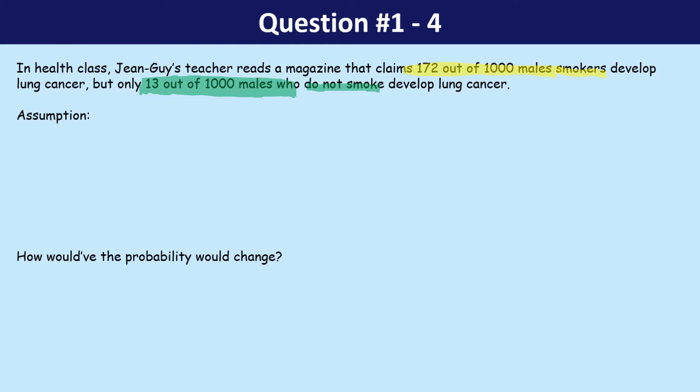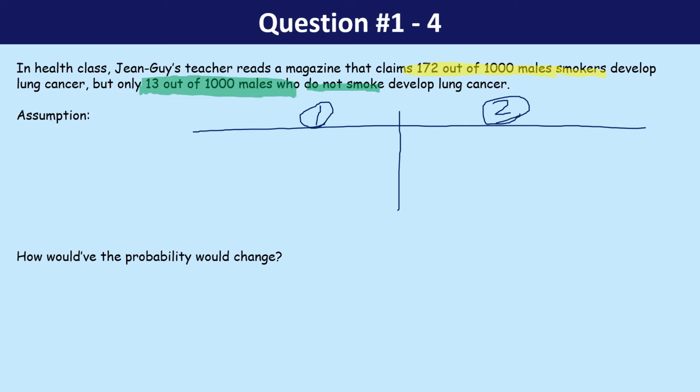So if you think about it from the statistics perspective, we're talking about statistic number one and statistic number two. We're talking about two different independent studies, so these two data sets shouldn't be overlapped.